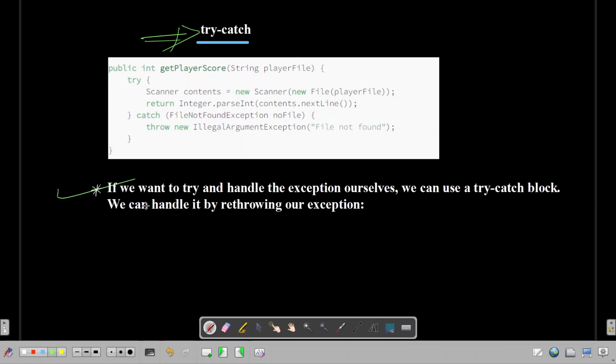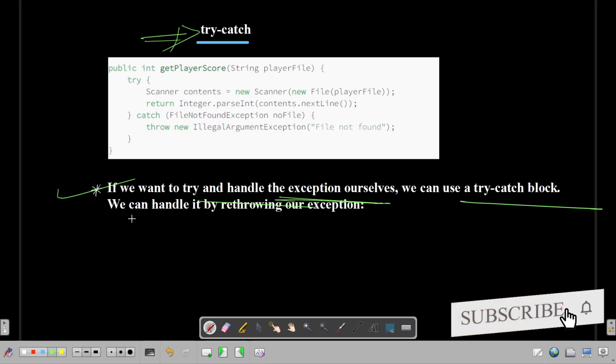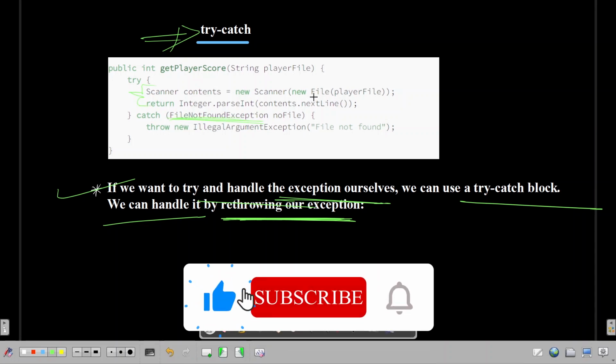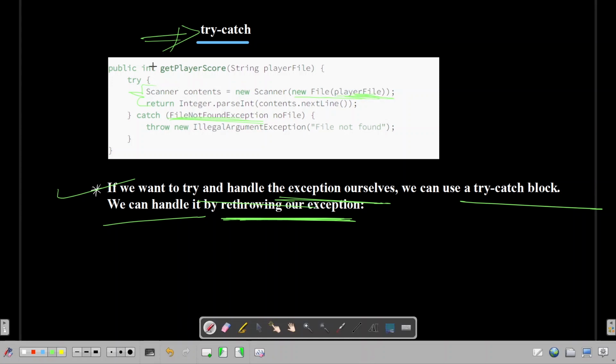Let's read this point. We want to try and handle exceptions ourselves. We can use a try catch block, and we can handle it by rethrowing our exception. From these lines, FileNotFoundException can happen. This player file might not be there, so the JVM can throw FileNotFoundException. We are handling that, and we are converting this FileNotFoundException into an IllegalArgumentException, and we are throwing that directly. Okay, so now let's move forward.